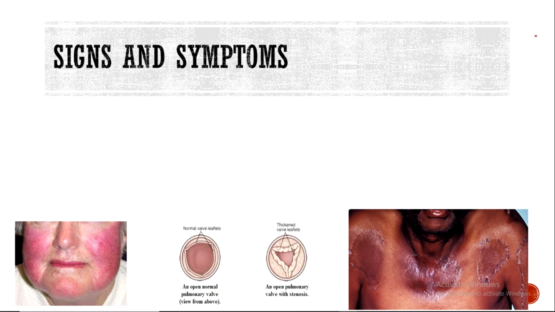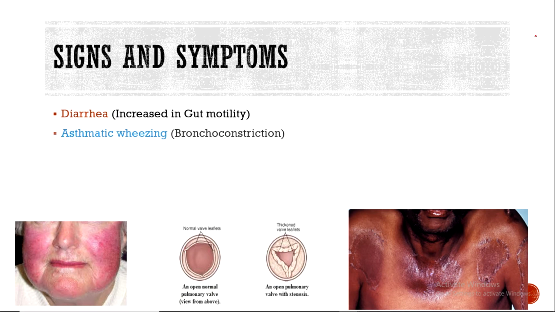Now, depending on that, what are the signs and symptoms of the carcinoid syndrome? As we said, it is all dependent on the production of serotonin, so we will have diarrhea because of the increase in gut motility, asthmatic wheezing due to the bronchoconstriction, and cutaneous flushing due to the dilation of cutaneous blood vessels, and this is achieved by serotonin.